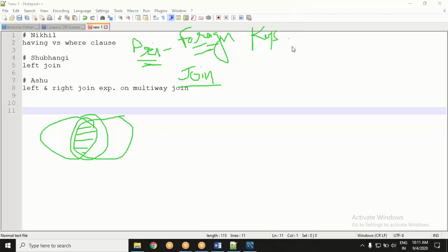just like you have seen, say for example, the SSN column in the employee table. It contains some values, and the SSN column in the works on table from our very own example also contains SSN.